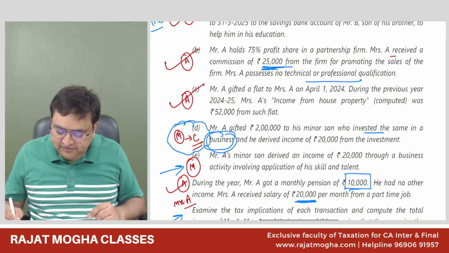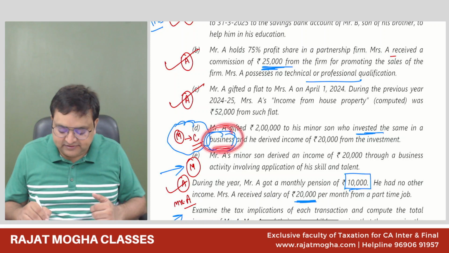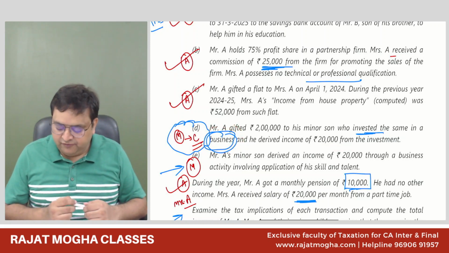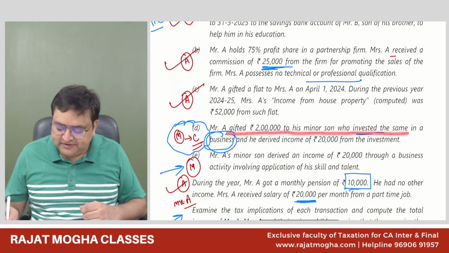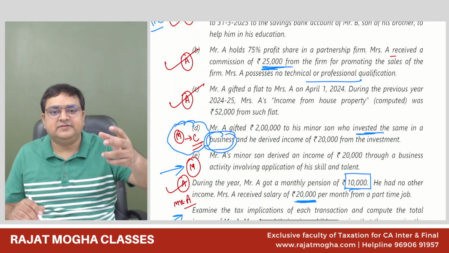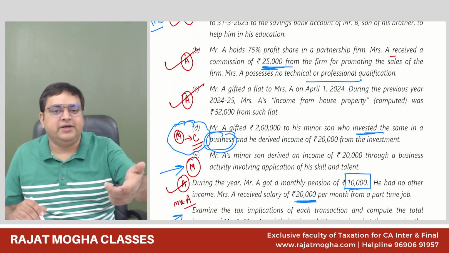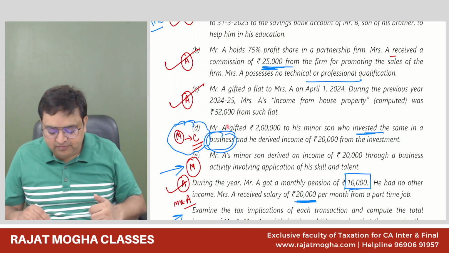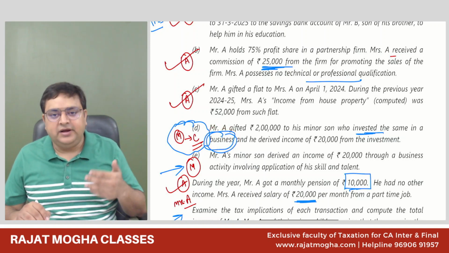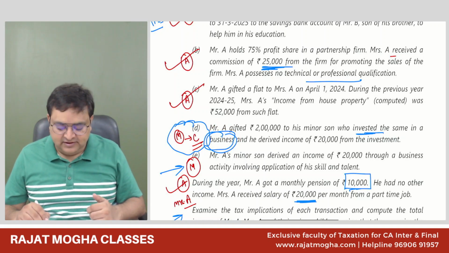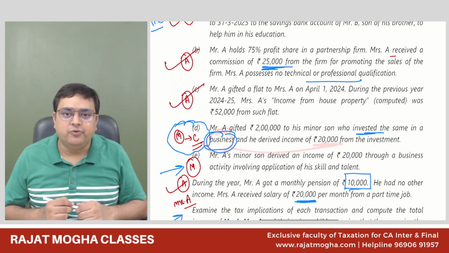So they have used the word investment, but they have also said that we have invested the money in the business, and he is deriving income from it. See, Mr. A, 2 lakh rupees, and whose business it is. It is not somebody else's business that we are investing the money in. It is not like we are investing the money in shares or debentures. We are investing the money in our own business. They have not mentioned anywhere that it is somebody else's business, so it means that it is our own business. So that would be our PGBP income only.